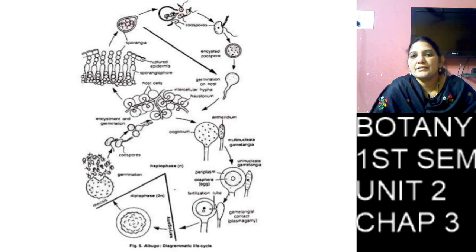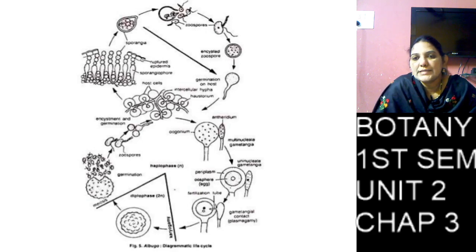So I tell you once again. Here the mycelium produces the antheridium. The male sex organ is called antheridium, and the antheridium has one diploid nucleus, and it undergoes meiosis division, and it is divided into 4 haploid nuclei, and these haploid nuclei undergo so many divisions, and they are divided into up to 100 nuclei.